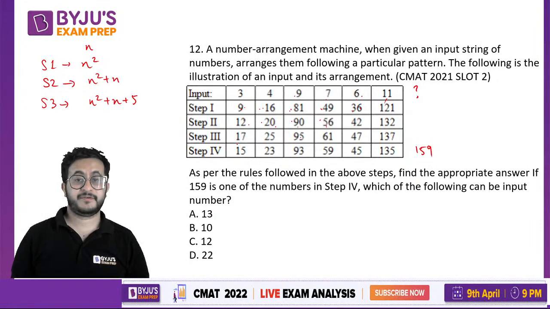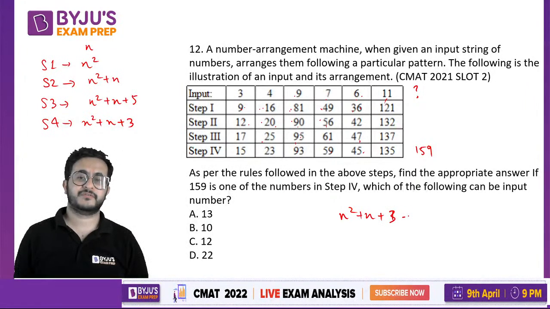In the next step, what they have done is they have subtracted 2. So S4 is n square plus n plus 3. Now n square plus n plus 3 is 159, that is given to us.